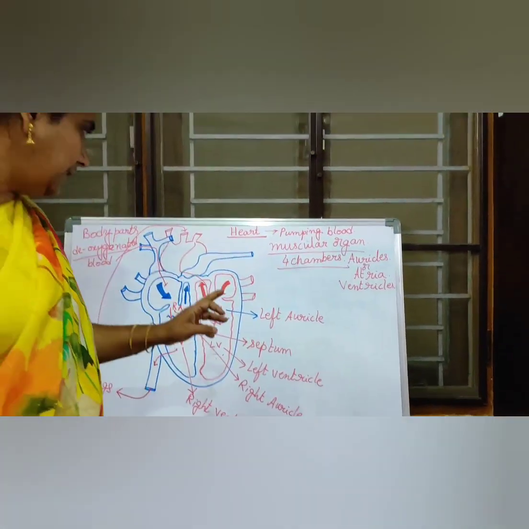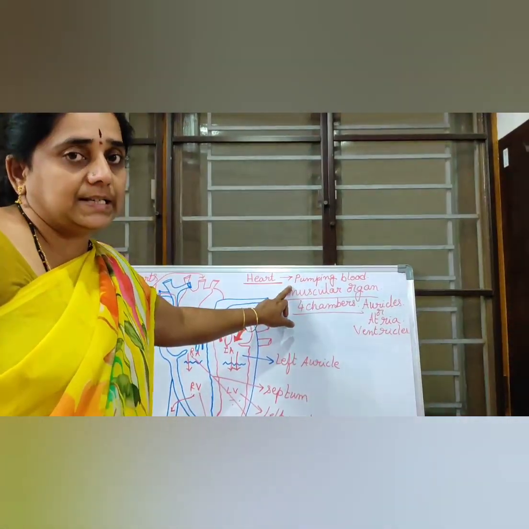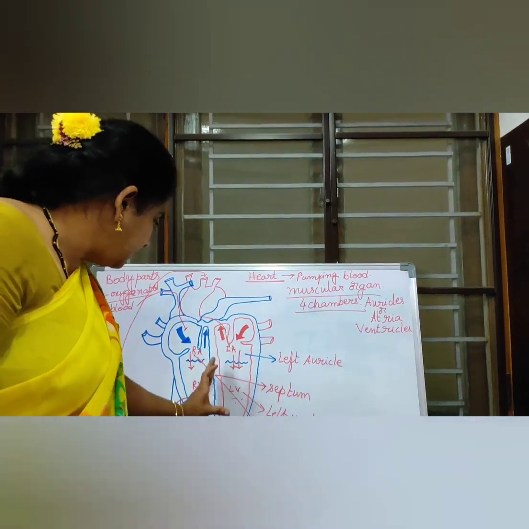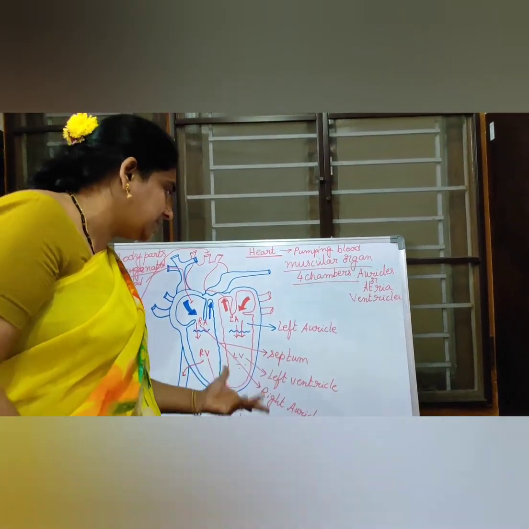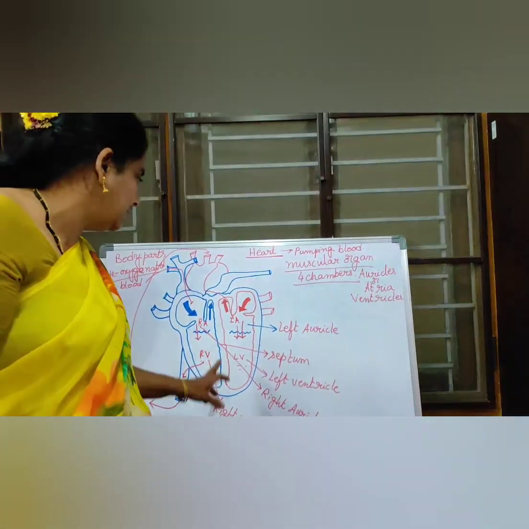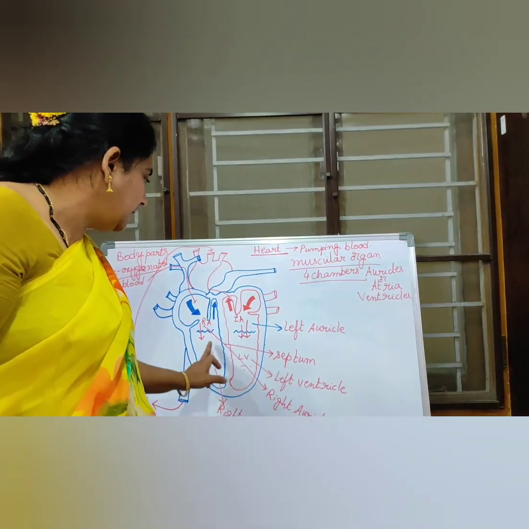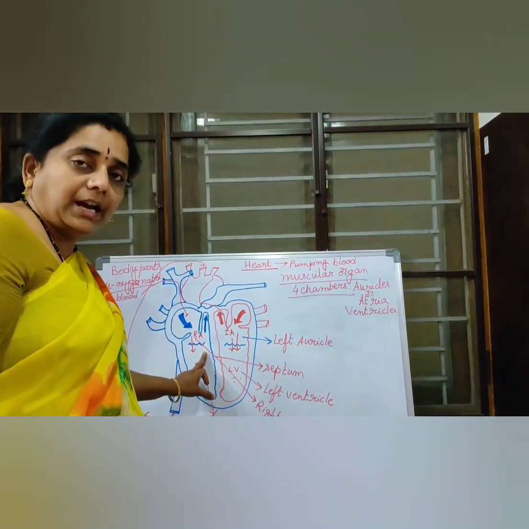Once again I am repeating, listen carefully. The heart is a pumping organ made up of muscles. One septum is present in the heart. That septum is also called a wall-like structure, children, a muscular wall. It is also made up of muscle only. This septum divides the heart into two parts: the left part and the right part.